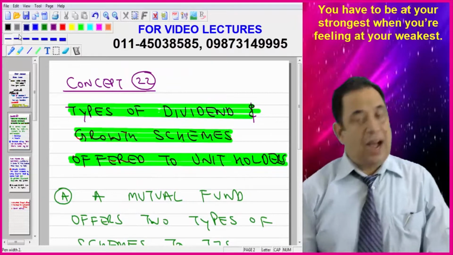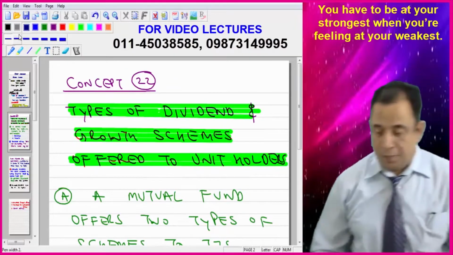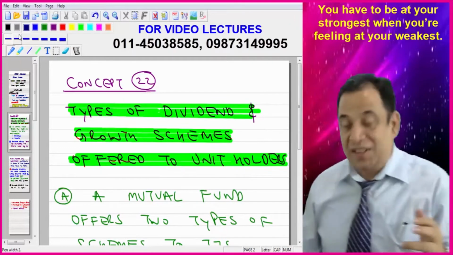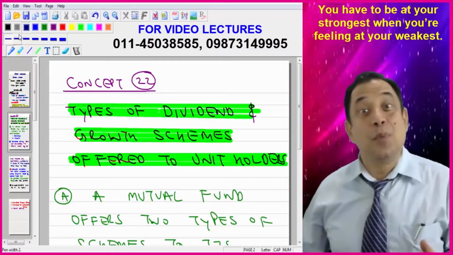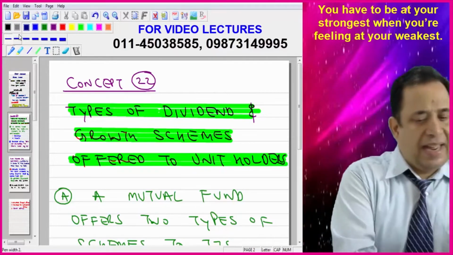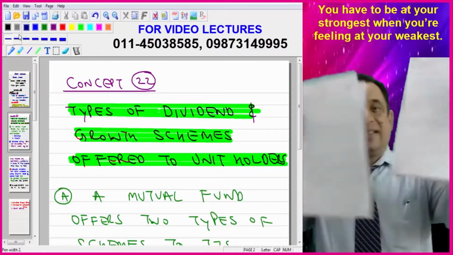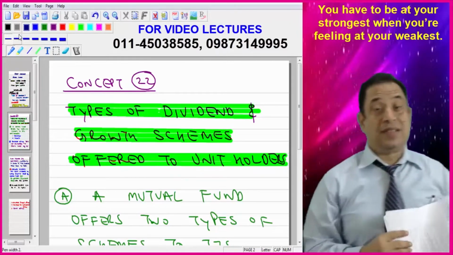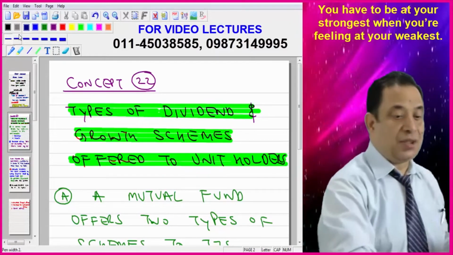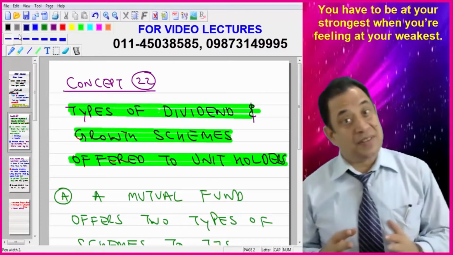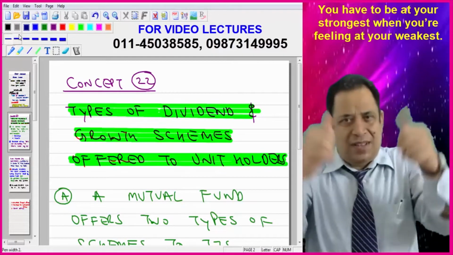First point which you have to write down in concept number 22. My dear friends, please take out your registers, please take out your calculator, and please take out the books which I have given to you. In addition to that, I have downloaded your examination papers which are there in my book also: CS Executive New Syllabus December 2018, CS Executive New Syllabus June 2019 and CS Executive New Syllabus December 2019. So let me start with the journey.